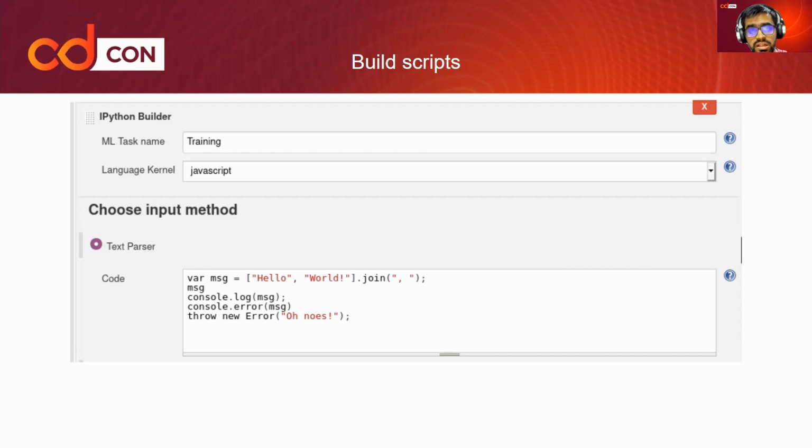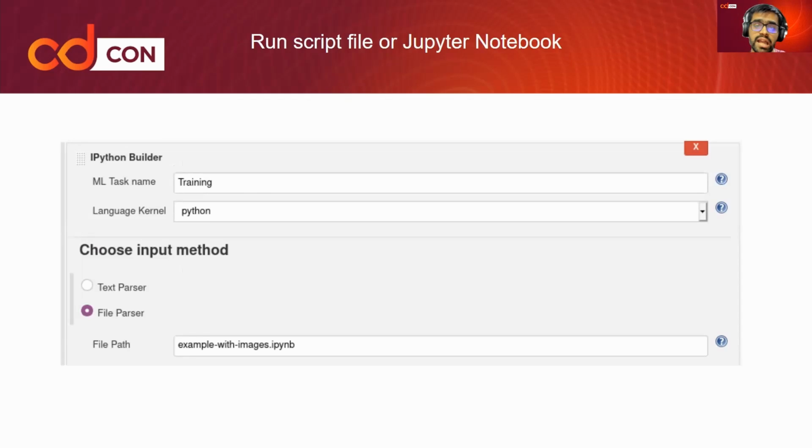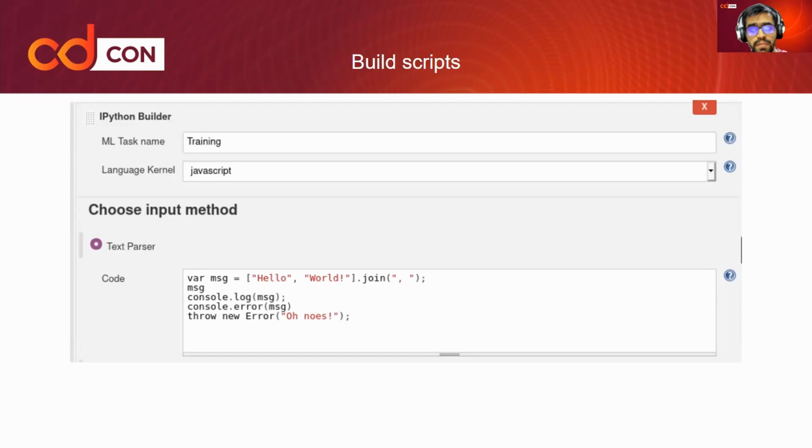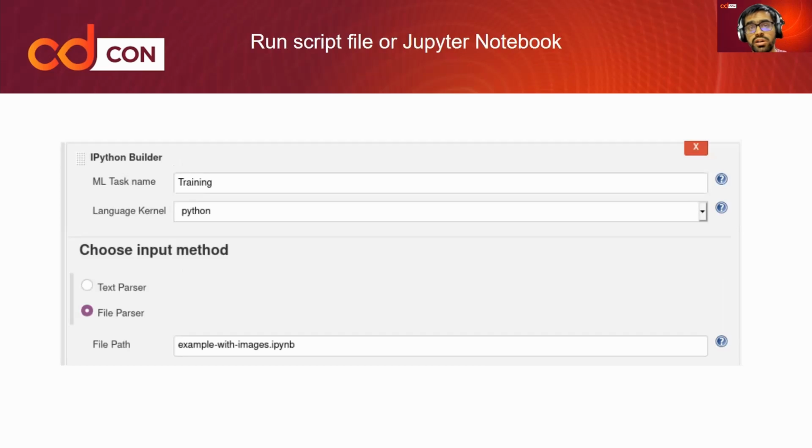Then you can also choose the language kernel that you had described in one of the previous steps, in which you specified which particular kernel you want to use. When we choose the input method, you can go with your custom code using the text parser, or if you want to use one of your files, you can use the file path to define which particular file you want to use. So you can either create build scripts by writing your own custom code that is supported directly in the build step, or you can run your custom scripts by adding the file path for your script. If it's a Jupyter notebook, you can add the notebook over here.